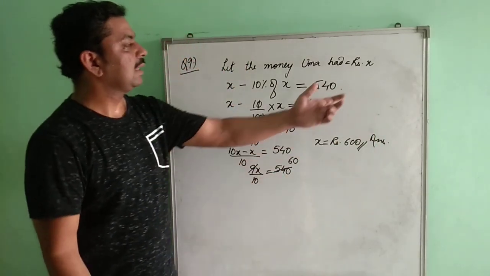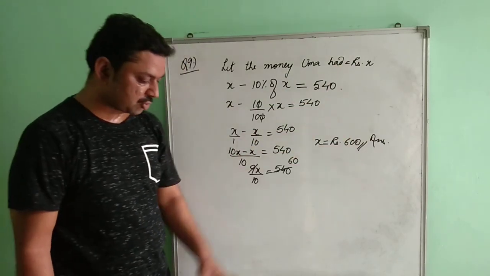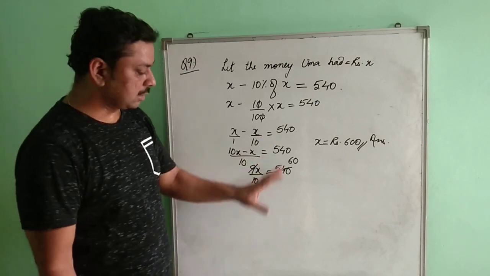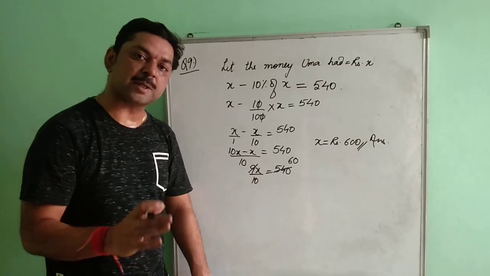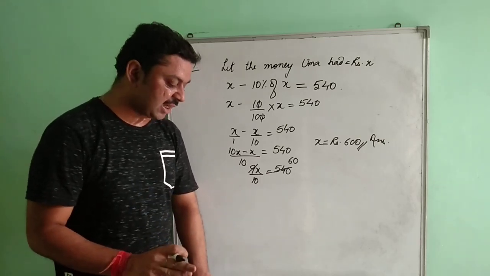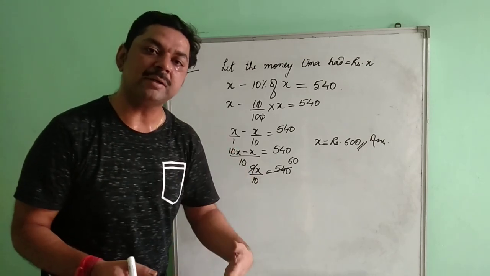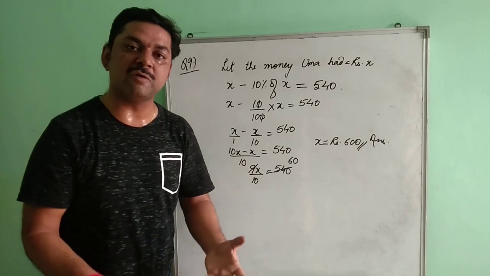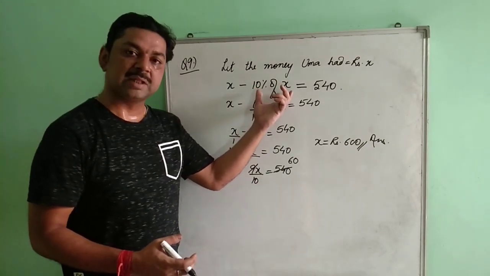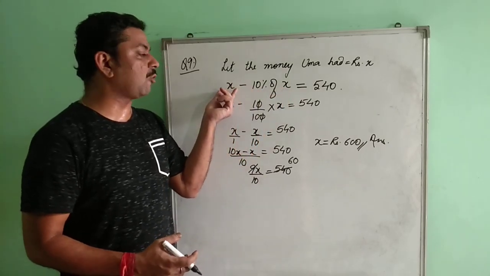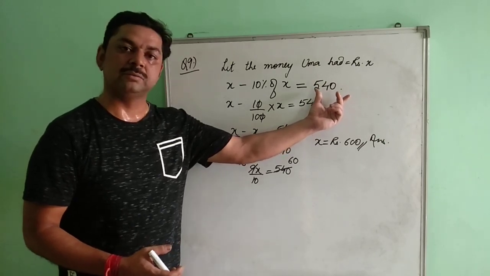Clear? So it means that Uma was having how much money? 600. I hope this question is clear to you all. Just understand one more time. It says that Sonia had rupees 540. यानी कि सोनिया के पास आपके rupees 540 थे. If she has 10% less than Uma, अब यानी कि उसके पास 10% कम है उमा से, तो इसका मतलब उमा के पास कोई ना कोई वैल्यू होगी. उस वैल्यू का we will find out the 10%. Clear? That will be subtracted from the Uma's value, and it will be equal to Sonia value.